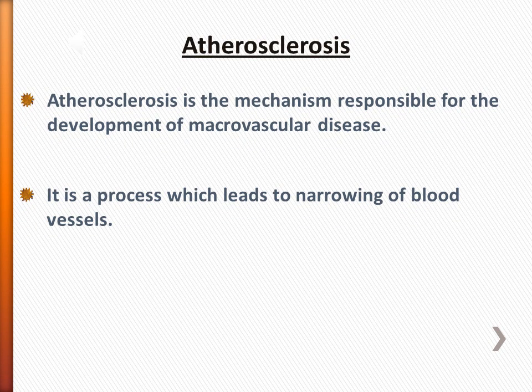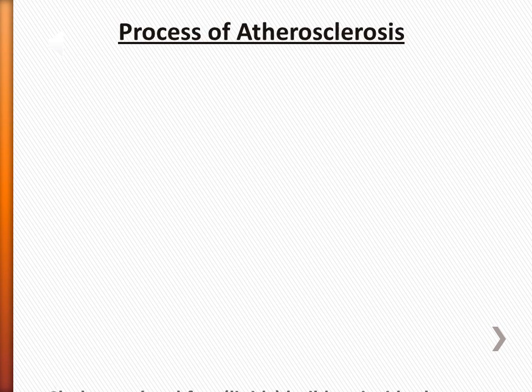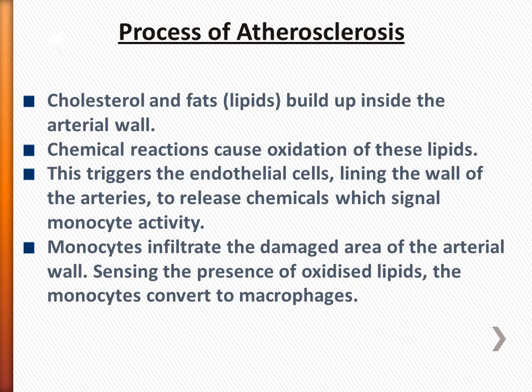Atherosclerosis. Atherosclerosis is the mechanism responsible for the development of macrovascular disease. It is a process which leads to narrowing of blood vessels. Process of atherosclerosis. Cholesterol and fats build up inside the arterial wall. Chemical reactions cause oxidation of these lipids. This triggers the endothelial cells lining the wall of the arteries to release chemicals which signal monocyte activity.